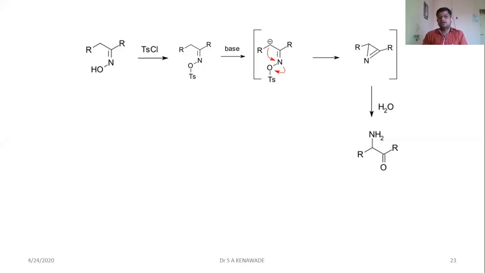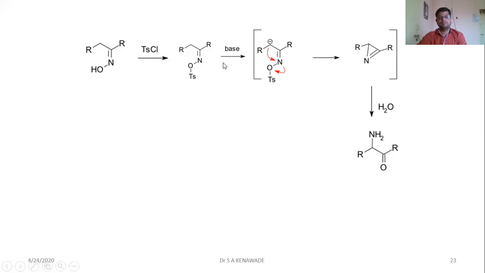Tosyl chloride is not a reagent in this reaction. Tosyl chloride is used in this reaction because of the conversion of the OH group, that is a bad leaving group, into a good leaving group. Hence, when this ketoxime reacts with tosyl chloride, it forms the oxime OTs. In the next step, OTs is the good leaving group. It easily leaves from the nitrogen.